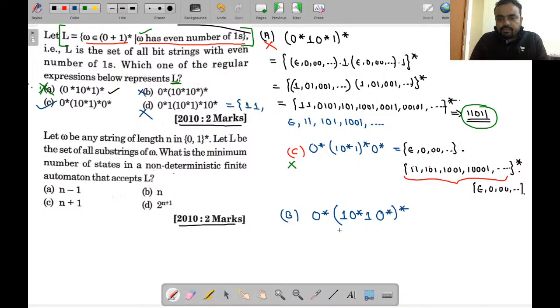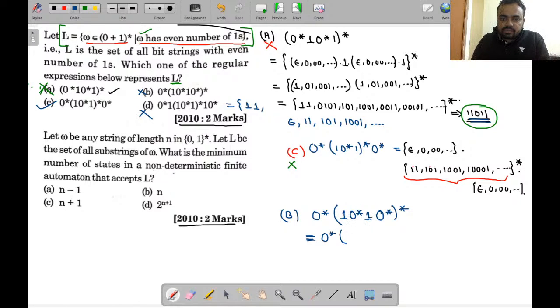So if we are looking upon this, can we generate this particular string? This is our major concern. Of course in this situation we can generate it. See over here, 0 star.